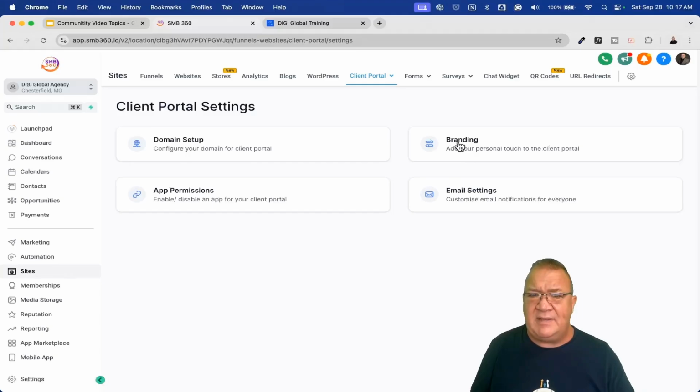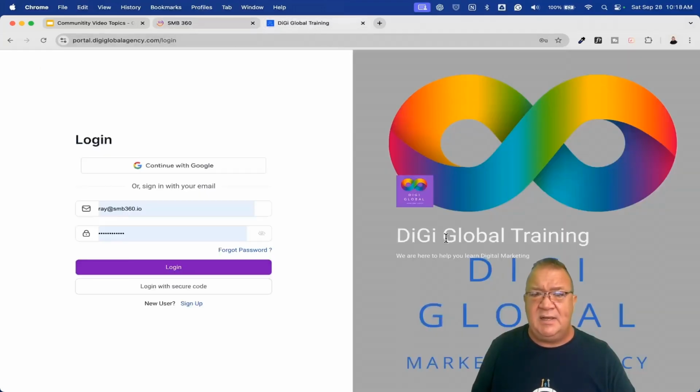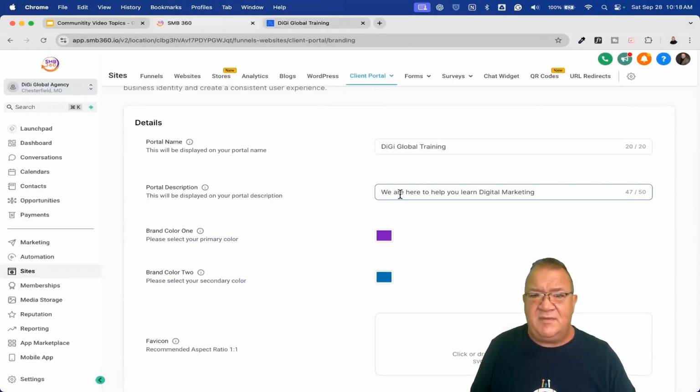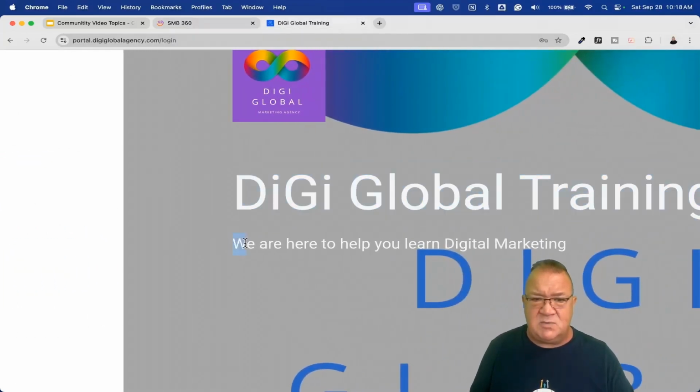So here in the branding area, this is where we want to sit back and take a look at it. So right now we've got the portal name, which you can create whatever name you want. Notice that we got DigiGlobal Training. Notice that this right here is where it would go, DigiGlobal Training. Here we've got just our portal description. Notice that if we blow this up, this right here is where that gets displayed.